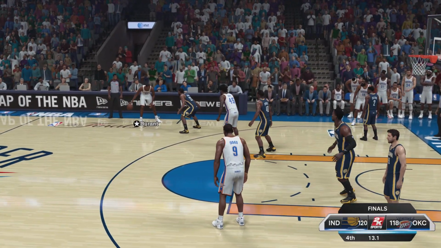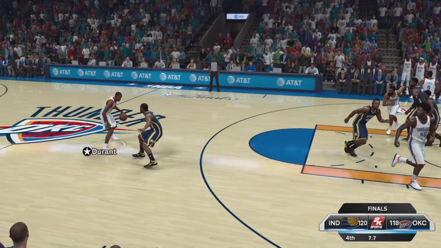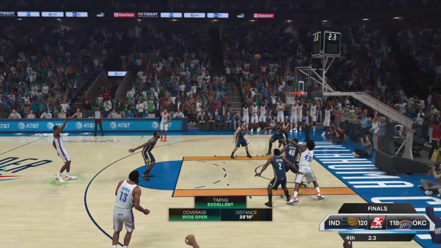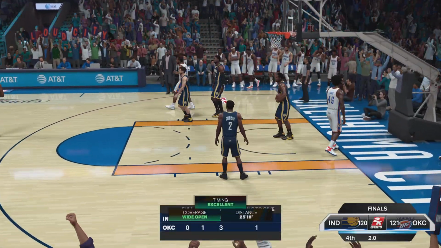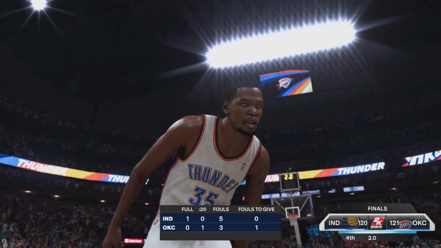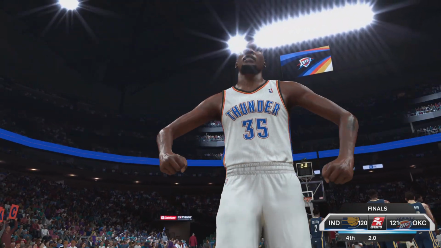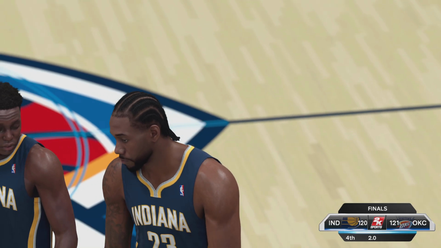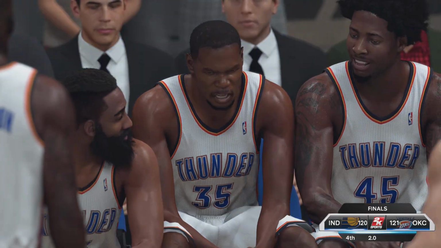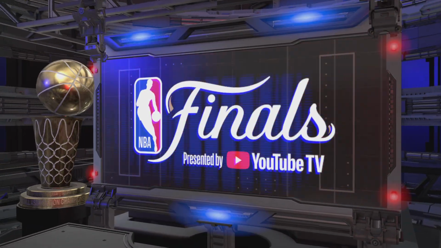Kevin Durant calling an ISO. Kevin Durant. Oh! Kevin Durant! With the three! Constantly calling game! 2 seconds on the clock. Here we go. 2 seconds on the clock.